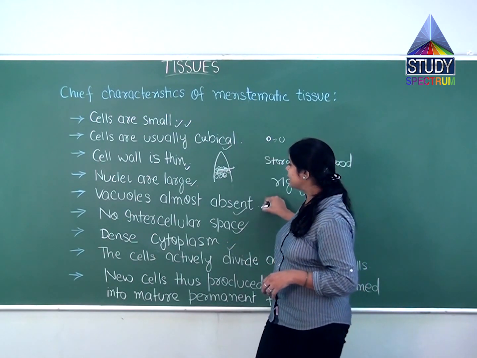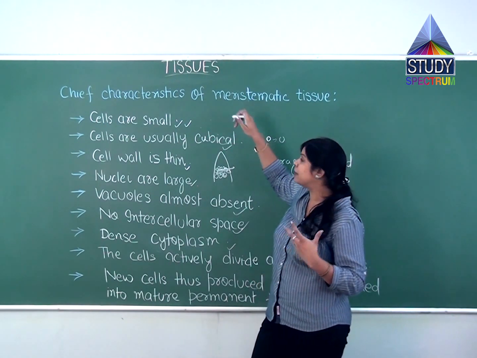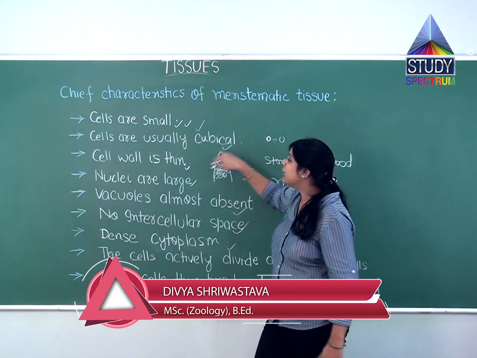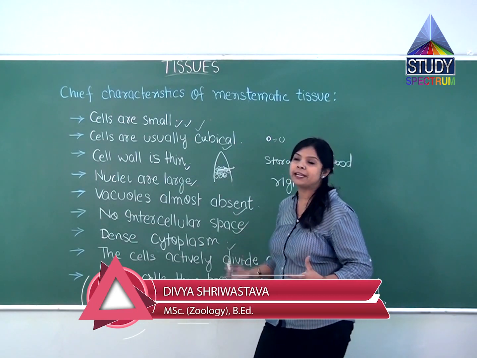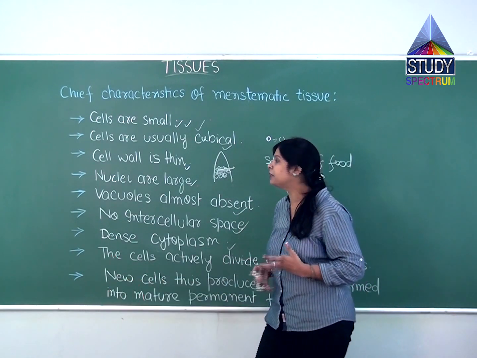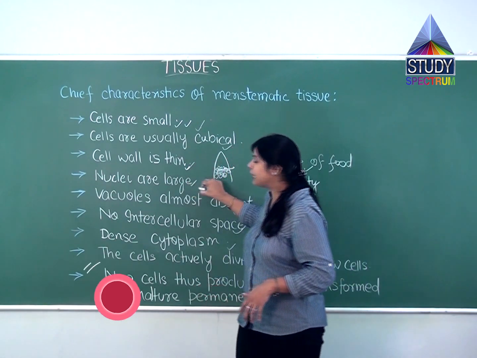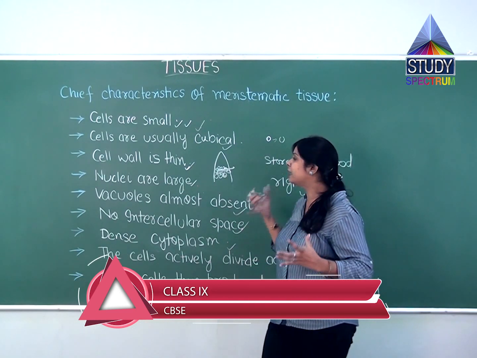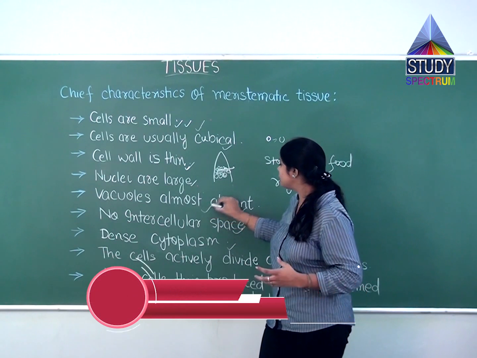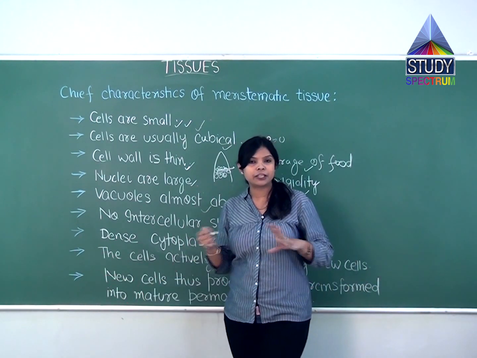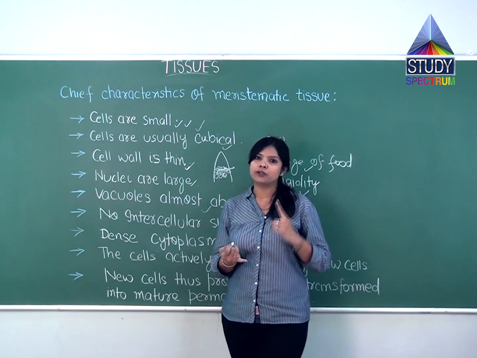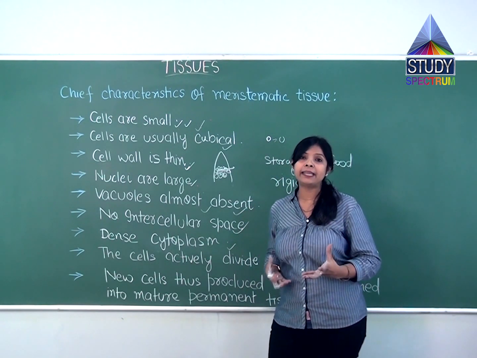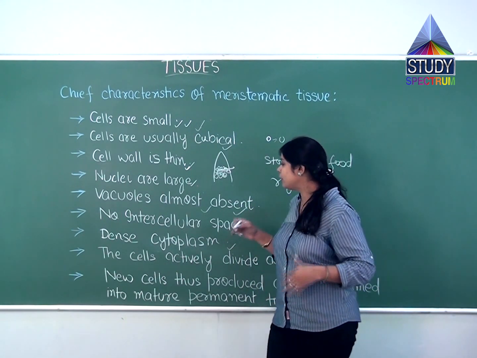Now, these are a few characteristics. Cells are small, as big cells are more stable, so because of that the cells will be small. Cells are usually cubical. Cell wall is thin because they are dividing; they do not need a lot of protective covering. Nuclei are large, as the nucleus is the region where the cells divide. Vacuoles are almost absent because the meristematic tissues do not need storage of food and they do not need any kind of rigidity, because rigidity will cause difficulty in dividing cells.